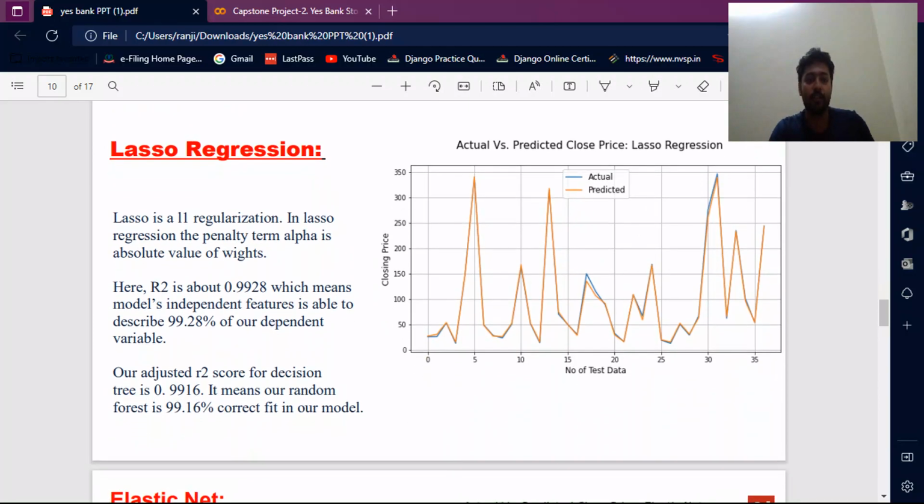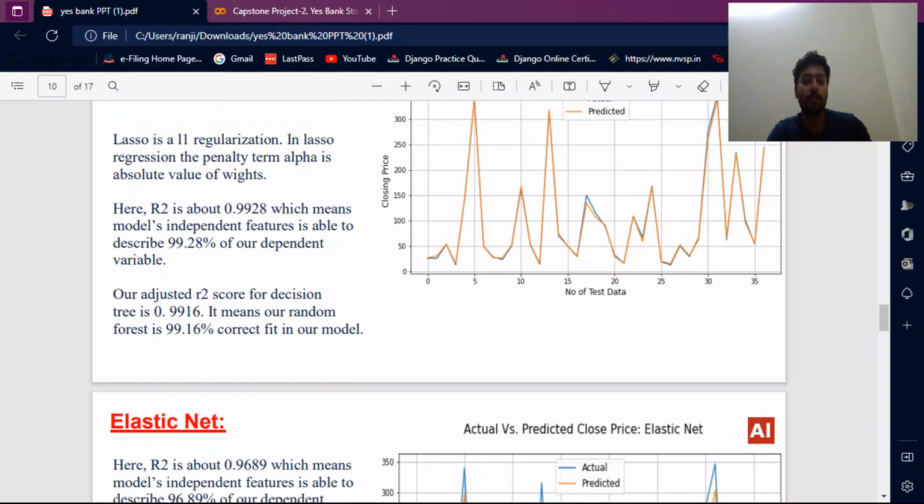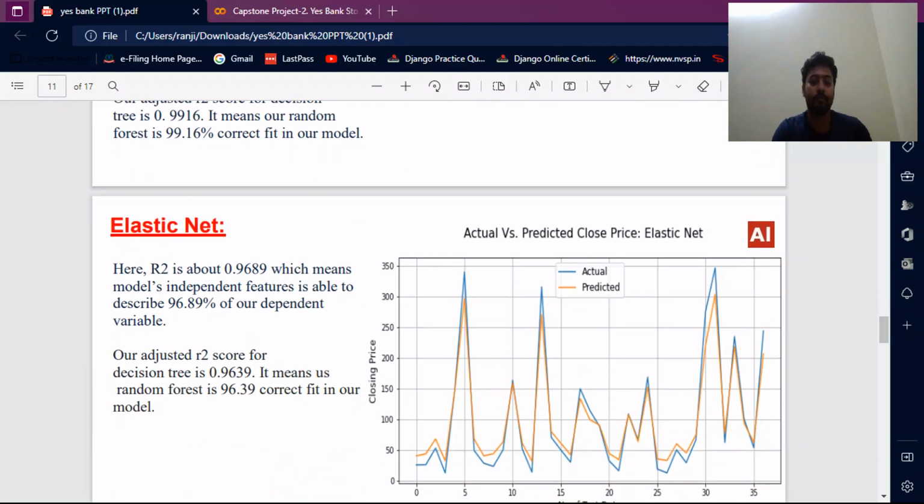Then lasso regression. Lasso is L1 regularization, where the penalty term alpha is the absolute value of the coefficients. Here R2 is about 99.28, which means the model's independent features are able to describe 99.28 percent of the dependent variable. Our adjusted R2 score is 0.9916, which means it is a correct fit for our model.